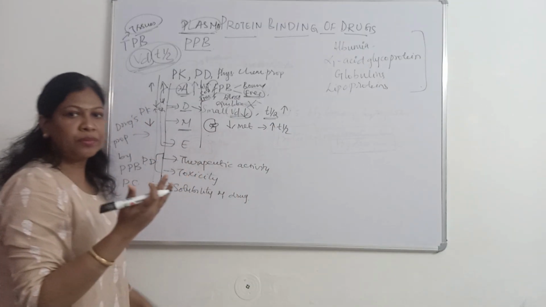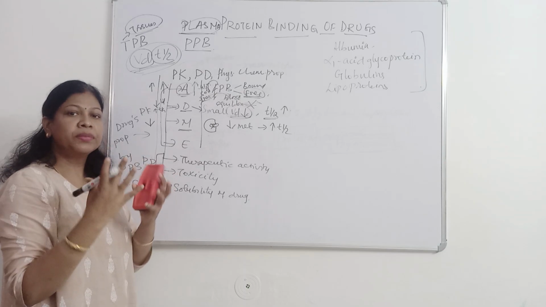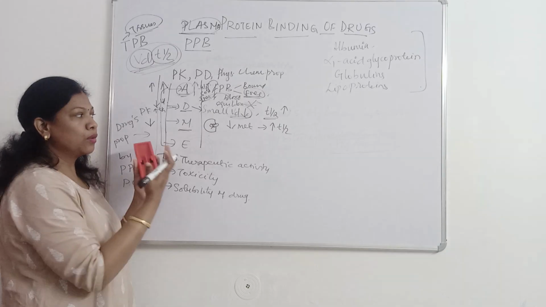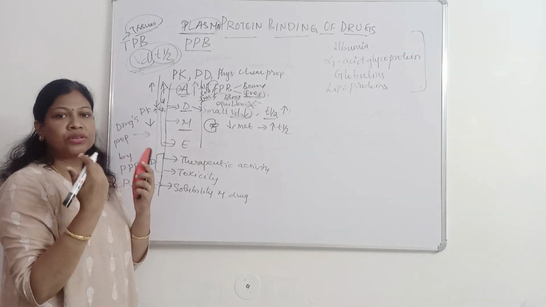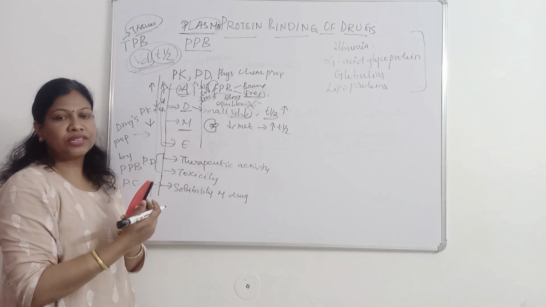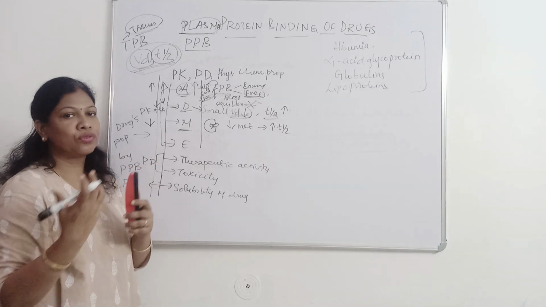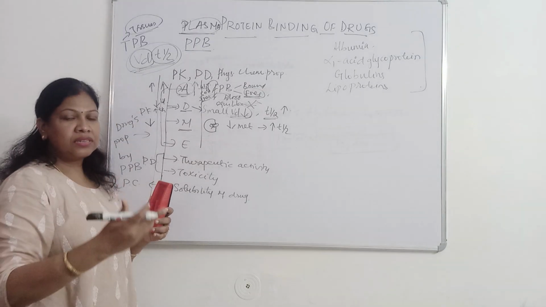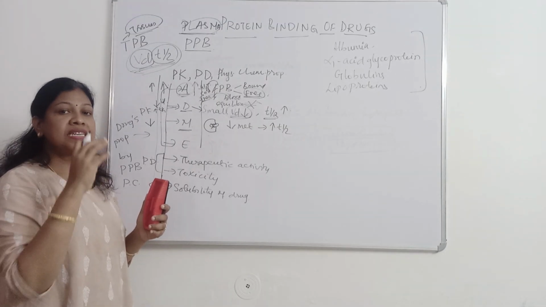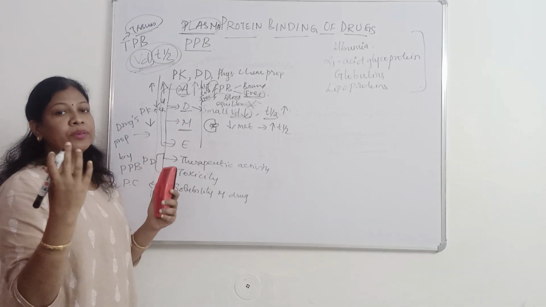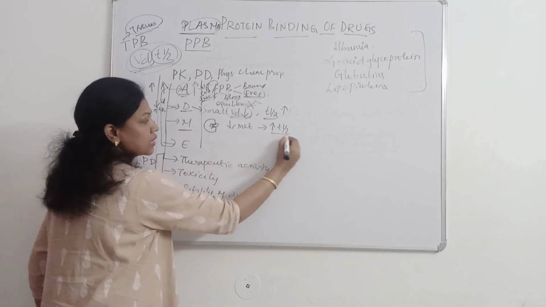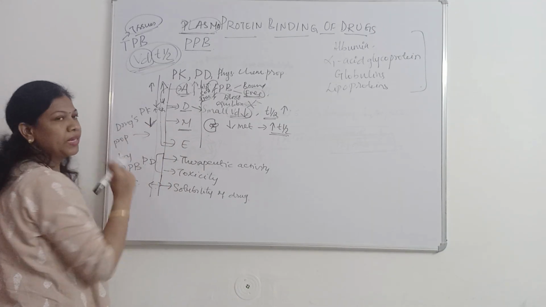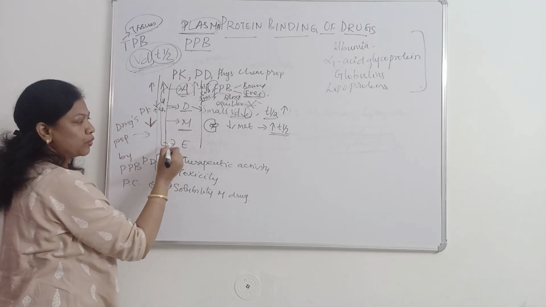Once the drug is metabolized, it is in an inactive form, which is suitable for excretion. But now metabolism is reduced, so the active drug cannot be converted into the inactive form suitable for excretion. So the drug will circulate inside the body as an active form for a prolonged period of time and thus increases the half-life. So the metabolism of the drug also will be decreased because of plasma protein binding.